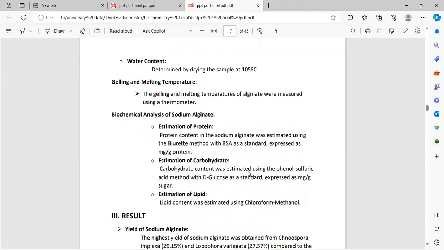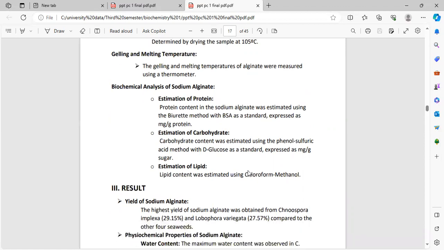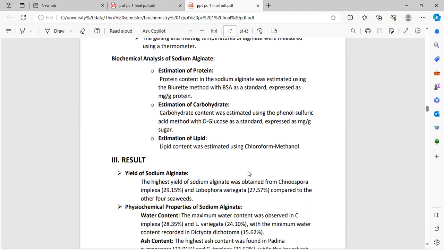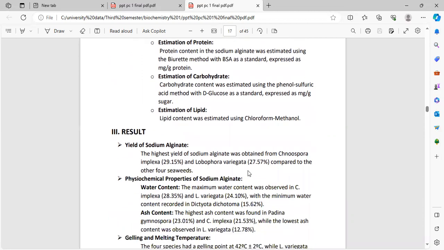Biochemical analysis of sodium alginate. Estimation of protein. Protein content in the sodium alginate was estimated using the biuret method with BSA as a standard, expressed as mg per g protein. Estimation of carbohydrate. Carbohydrate content was estimated using the phenol sulfuric acid method with D-glucose as a standard, expressed as mg per g sugar. Estimation of lipid. Lipid content was estimated using chloroform methanol extraction.